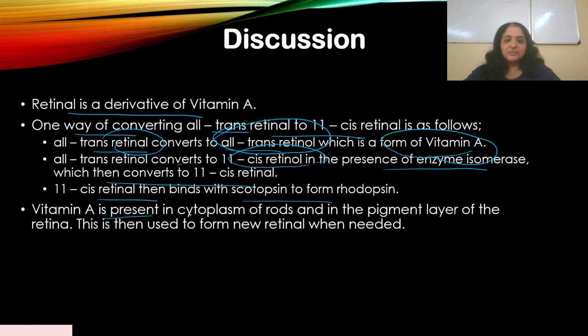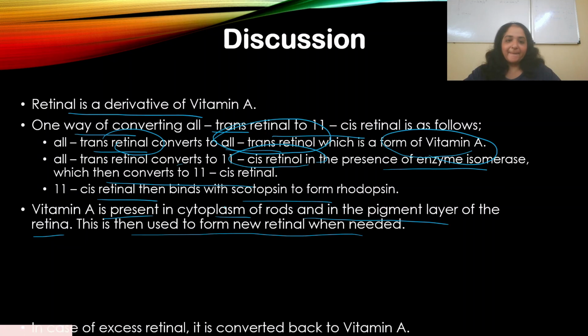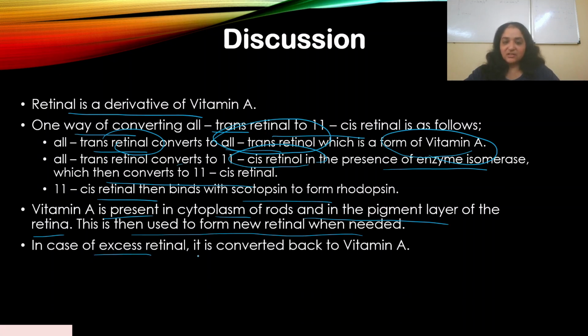Now, vitamin A is present in the cytoplasm of rods and in the pigment layer of the retina, okay, and is then used to form new retinal when needed. In case of excess retinal, it is converted back to vitamin A. So that vitamin A is used to form retinal, because retinal is a very important part of the rhodopsin.